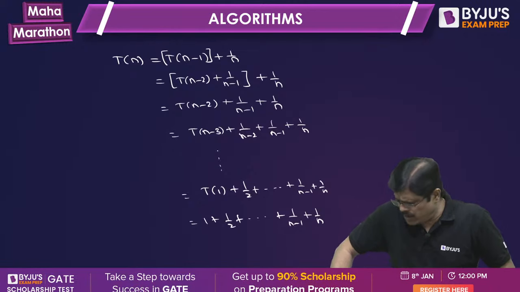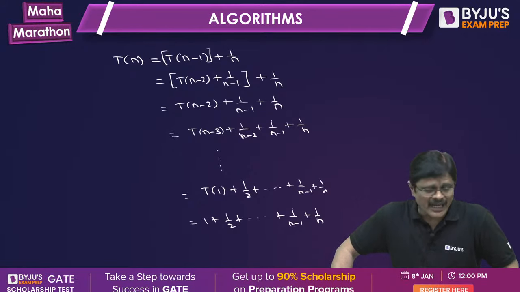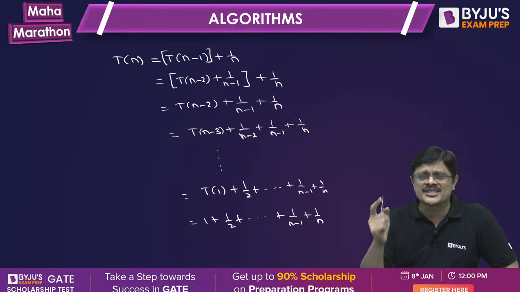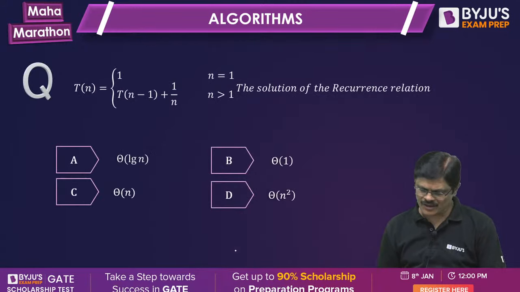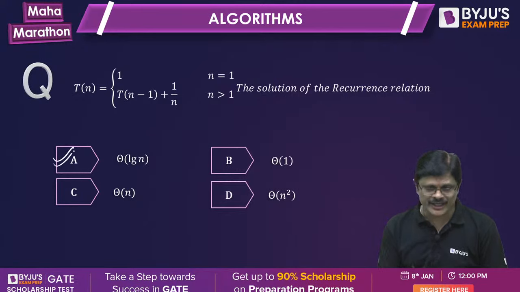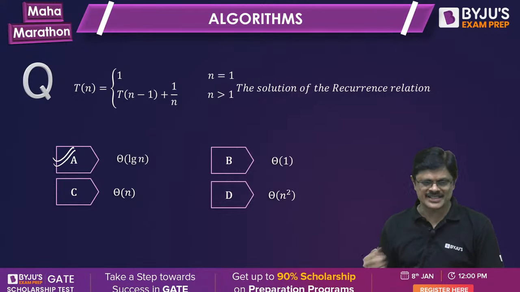See, this iterative method is all about identifying the pattern. Those who understand the pattern, this is a simple story, my friends. So you know this is log n. So the complexity of this recurrence relation is log n.